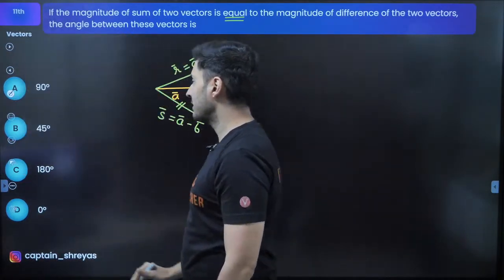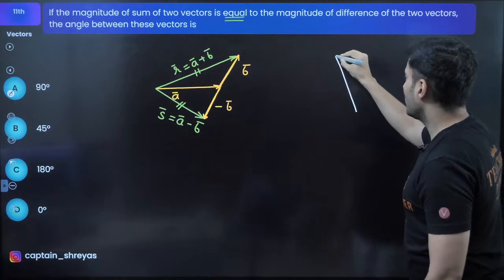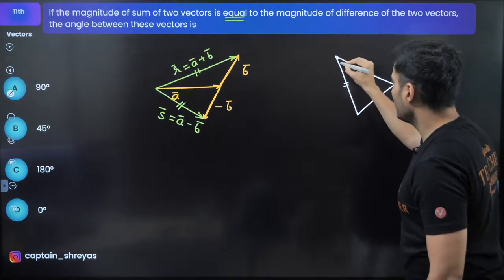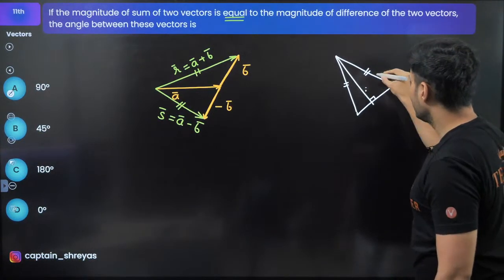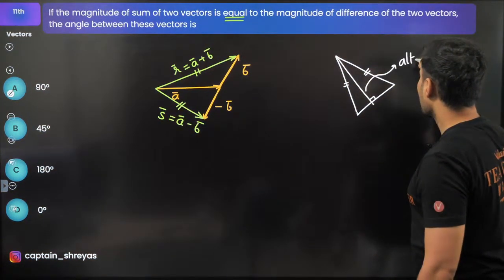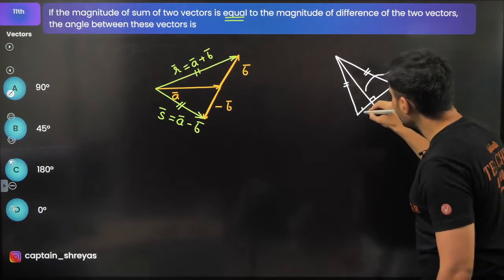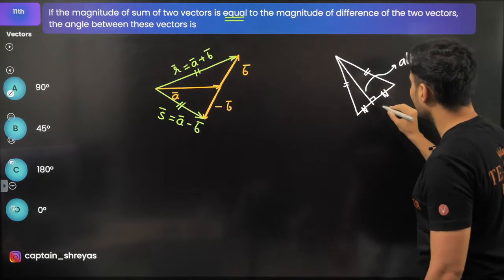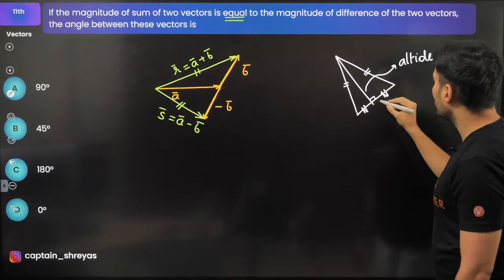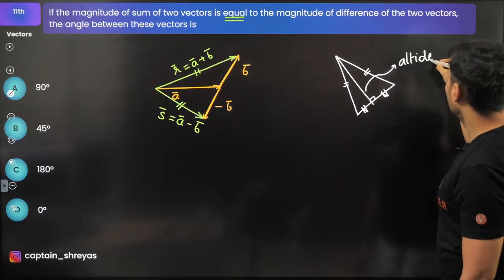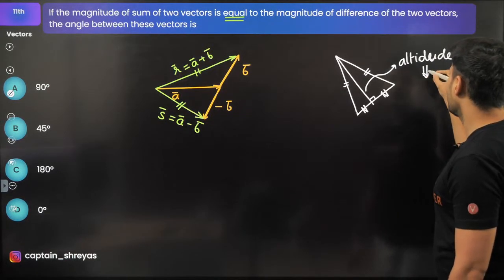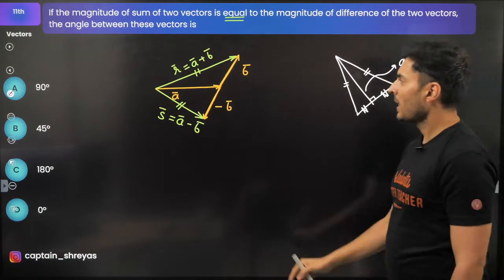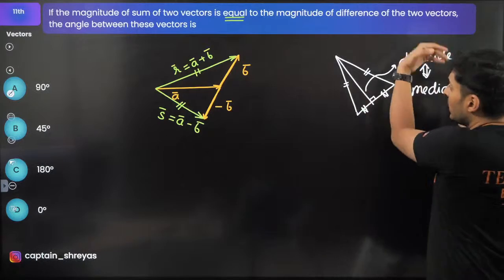It is an isosceles triangle, and we all know that whenever you have an isosceles triangle and if you draw an altitude, what is this? An altitude. That altitude also divides that opposite side equally. Basically, the altitude also becomes the median of that triangle. And if it is a median, it will become an altitude.